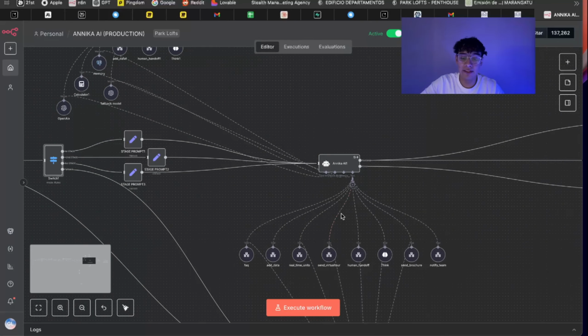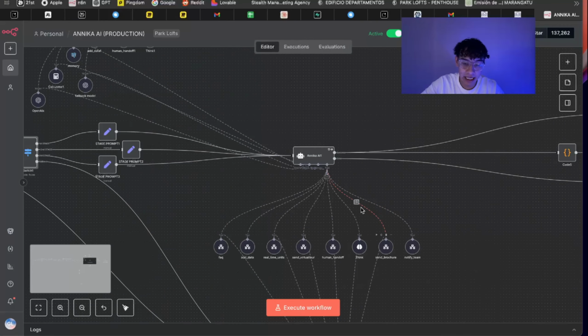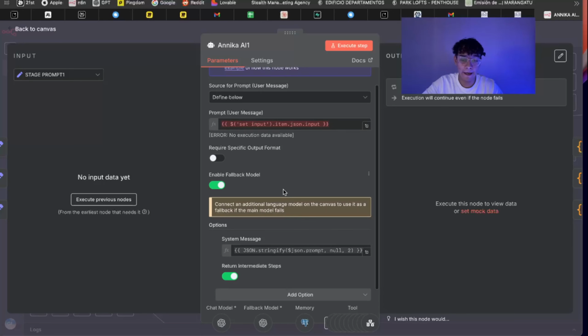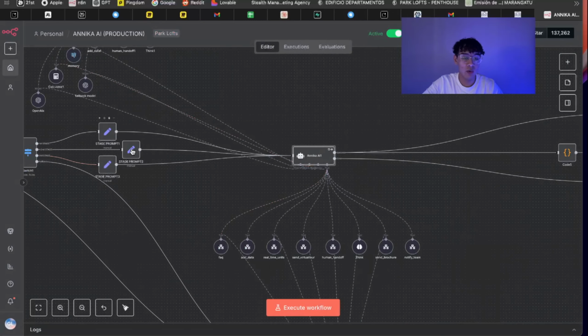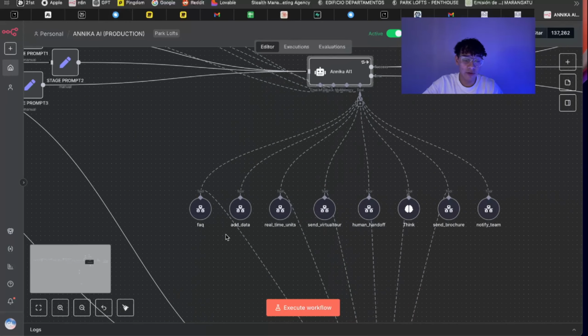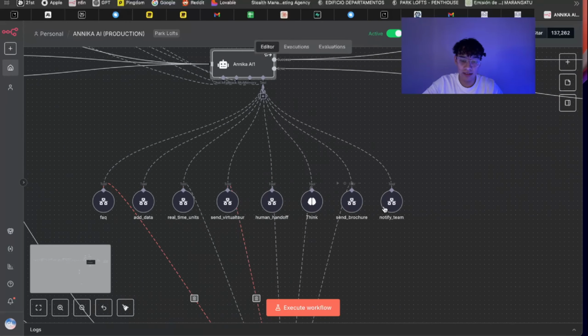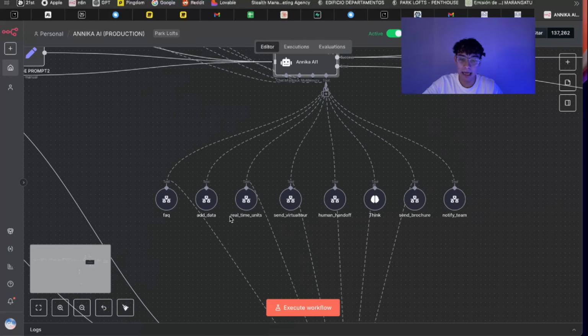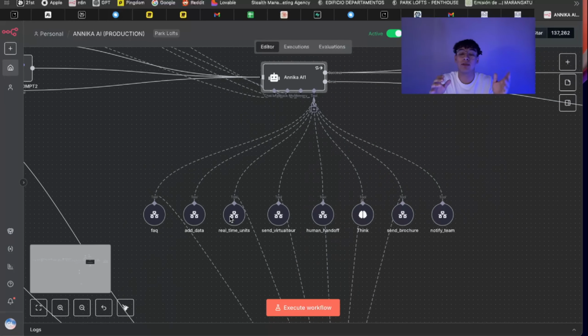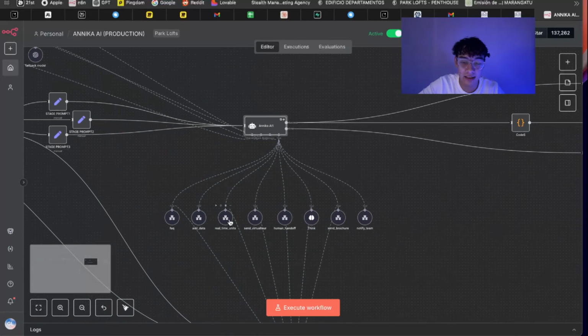Right here, what we have is the main AI agent, that is Anika. We stringify the JSON variable so it can read it well. The variable that is in here is one of these prompts, and we have a lot of tools that it can use. These are all sub workflows that are amazing. It took me a lot of time to develop all these, but it's super useful for these agents, as you guys saw on the demo.